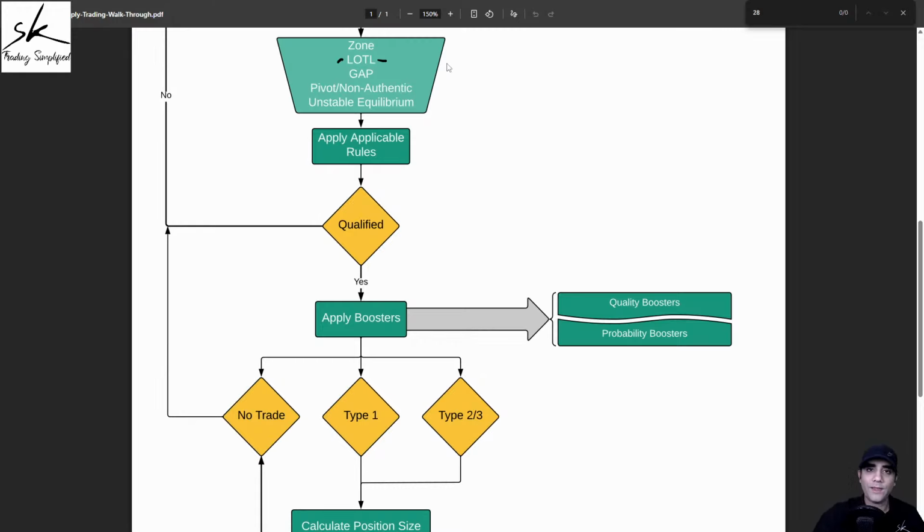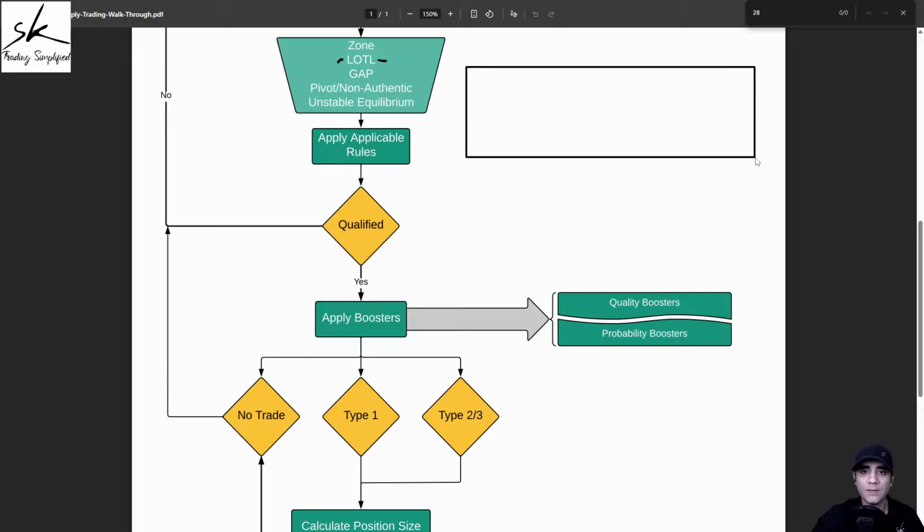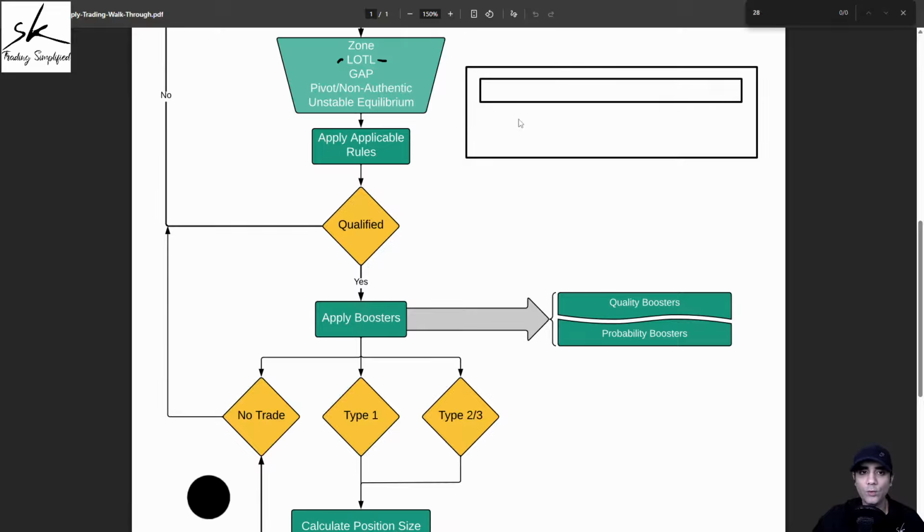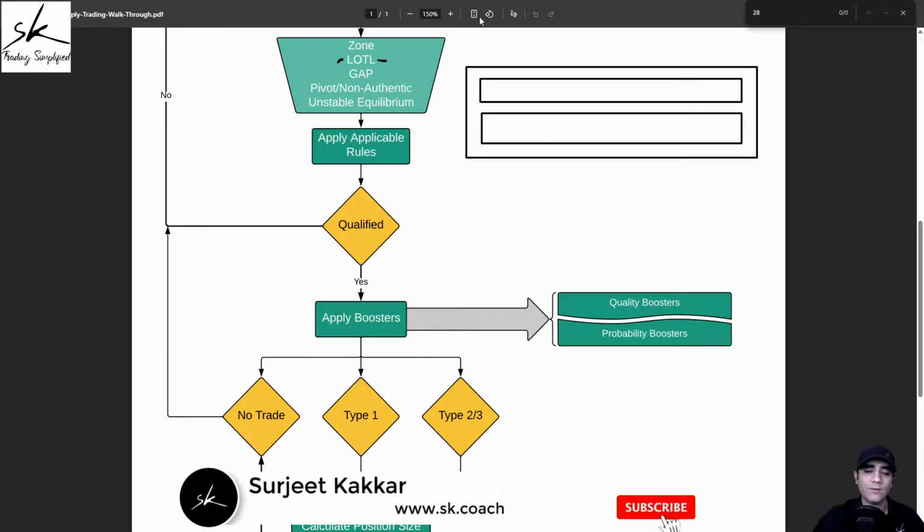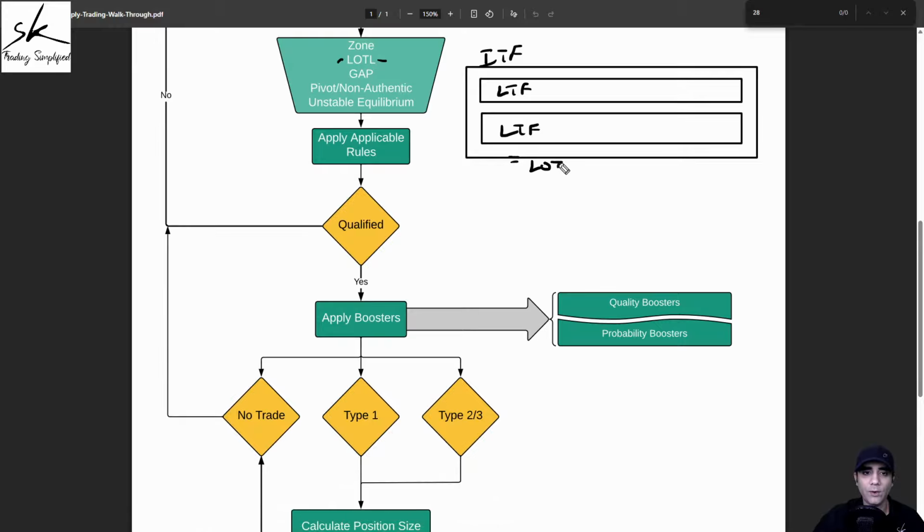Now, how do we verify that? It's a very simple concept. If you have an intermediate time frame zone, and the same intermediate time frame zone divides into multiple zones on the lower time frame, we call it a case of level on top of level.